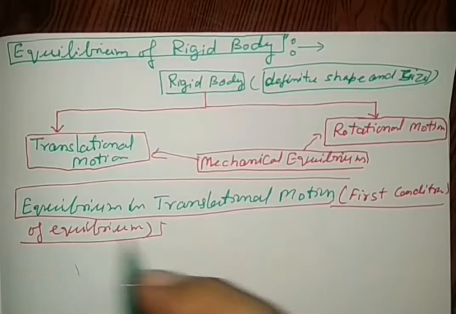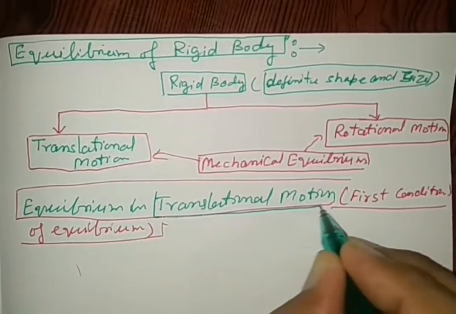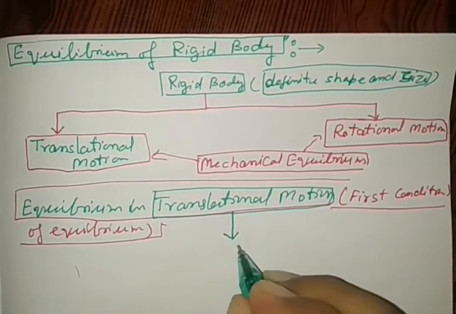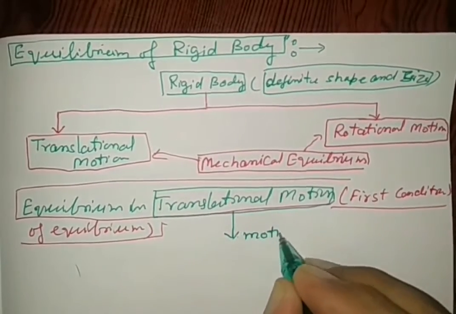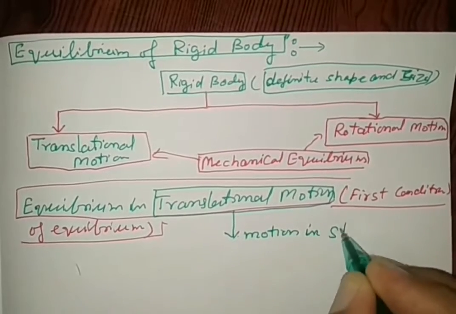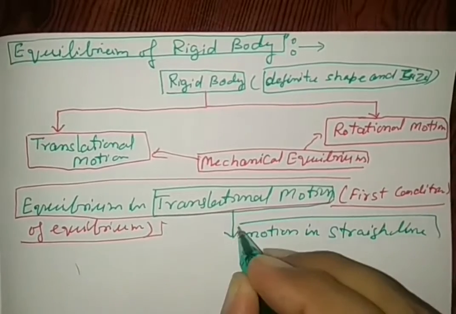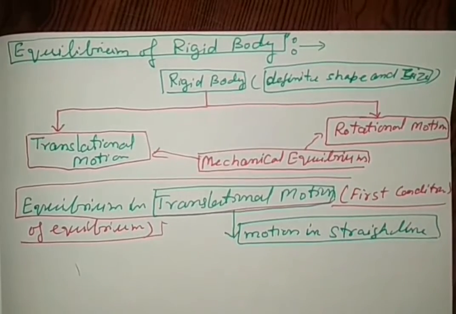First of all one should know what translational motion means. Remember, translational motion means motion in a straight line, right? So equilibrium in straight line motion.